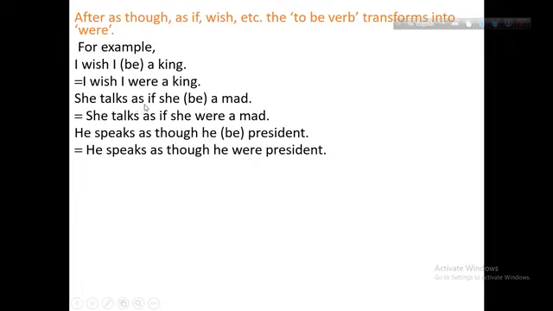She talks as if she were a maid. You have to make the be into "were." He speaks as though he were president. Here you have to make the be "were," because you get "as though" and "I wish" in the sentence. These are the indicators.